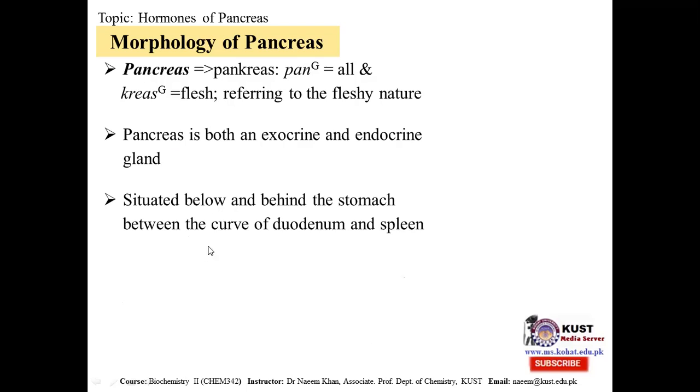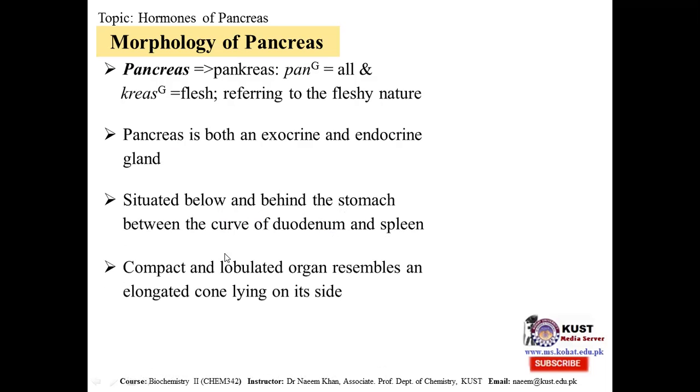Pancreas gland is located below and behind the stomach. It is below the stomach and actually behind the stomach, and located between the curve of duodenum and spleen. There is a curve between spleen and duodenum, behind and below the stomach, where this pancreas is located. Pancreas is actually a compact, lobulated organ which resembles an elongated cone lying on its side.